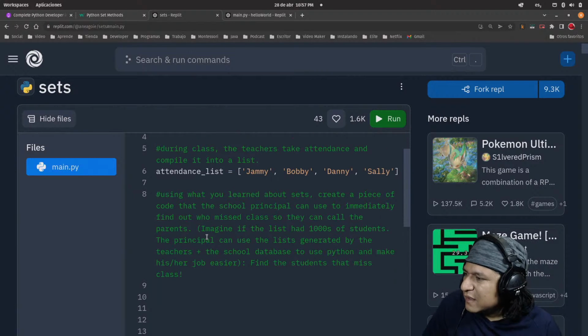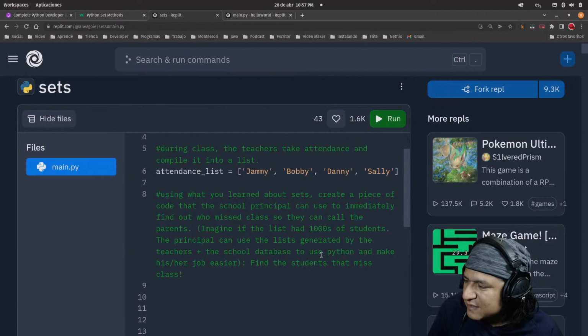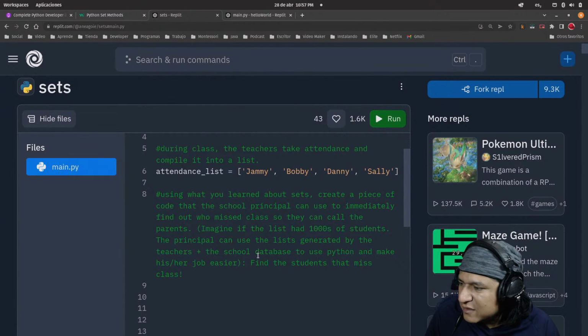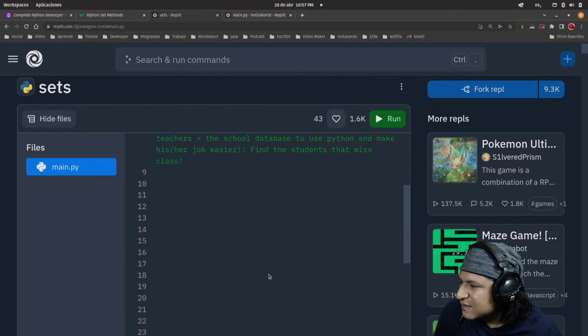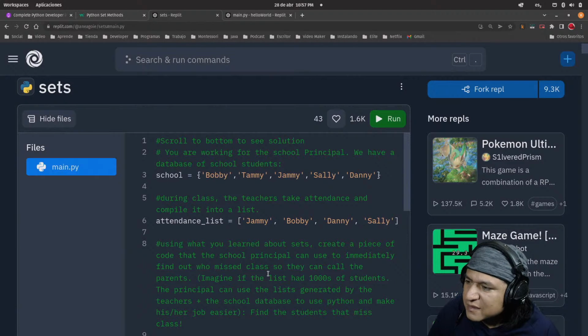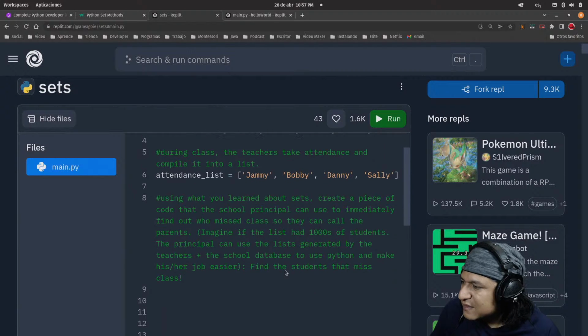Using what you learned about sets, create a piece of code that the school principal can use to immediately find out who missed class, so they can call the parents. Imagine if the list had 1,000 students. The principal can use the list generated by the teachers plus the school database to use Python and make her job easier: find the students that missed the class.